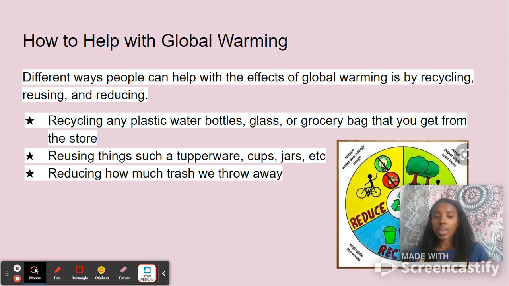And the last one, reducing. Reducing how much trash we throw away. The more trash we throw away, the more we affect global warming. So throwing less trash away and reusing and recycling can help with that.